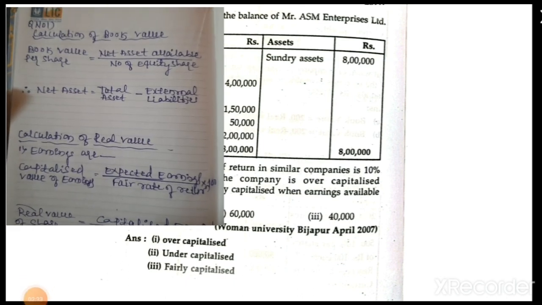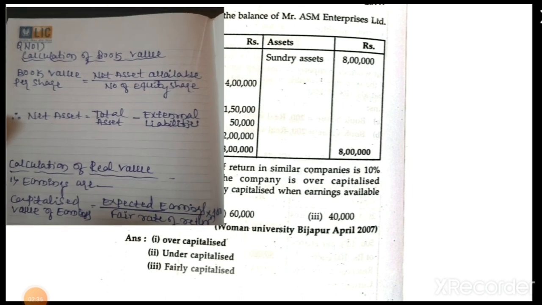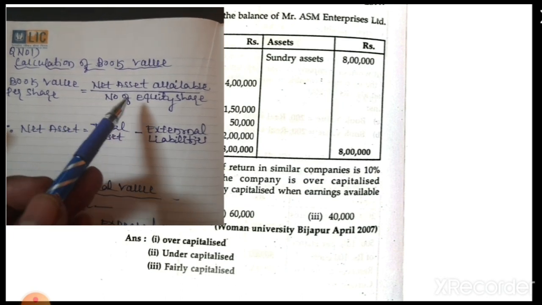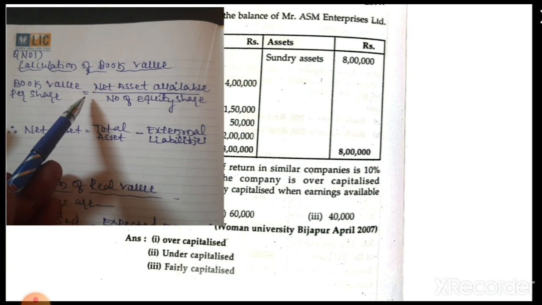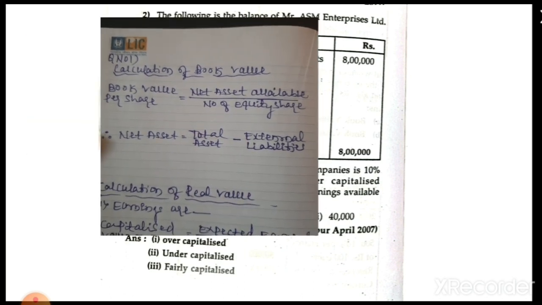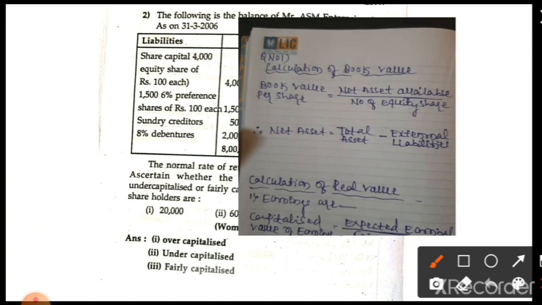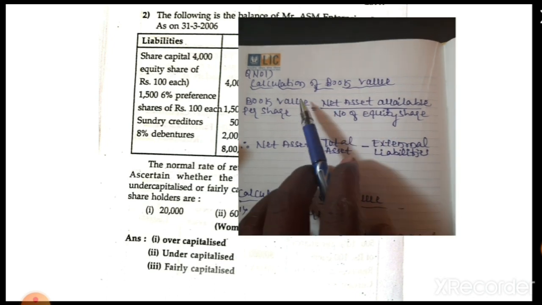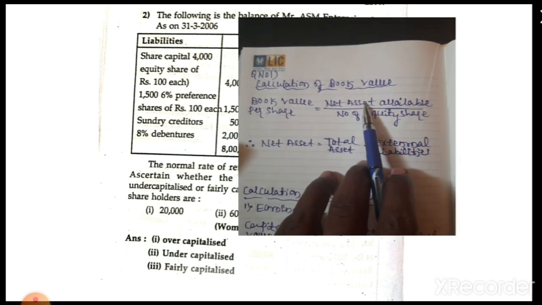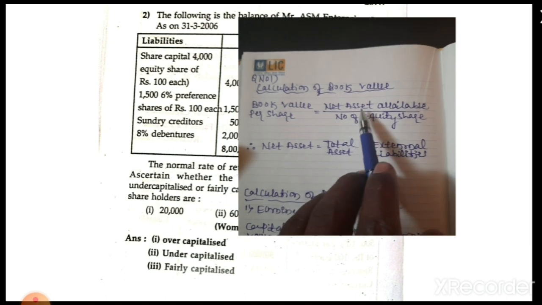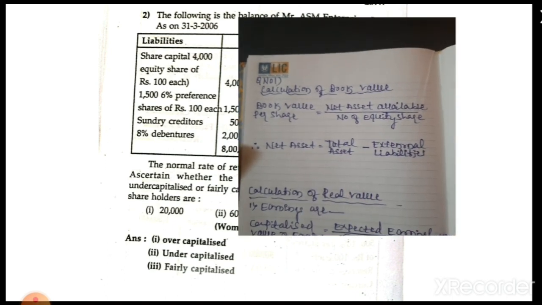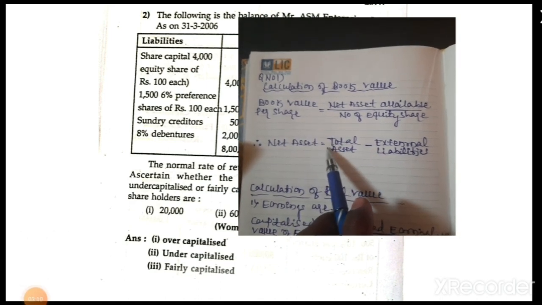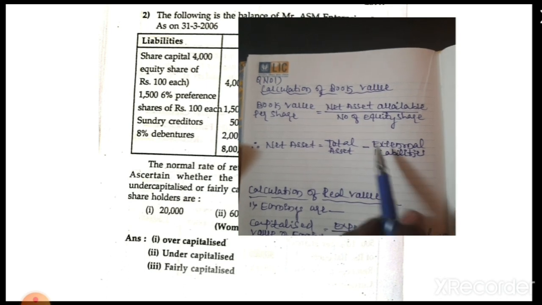Let us continue with the solution of the problem we discussed. The most important thing is that first we calculate the book value. The formula is book value equals net assets available to equity shareholders divided by number of equity shares. We have the number of equity shares in the problem, but we don't have the net assets available to equity shareholders. So first we calculate net assets available to equity shareholders, which is equal to total assets minus external liabilities.